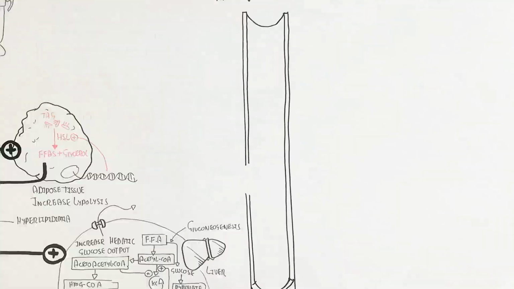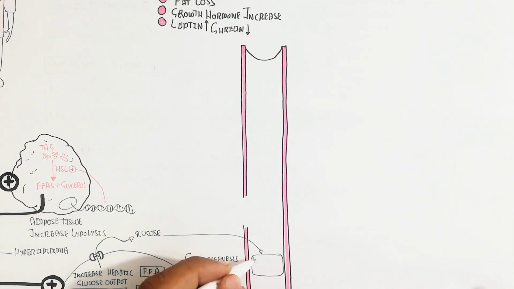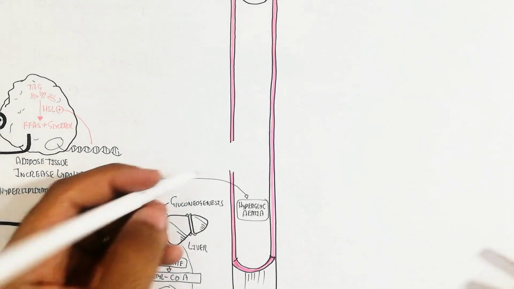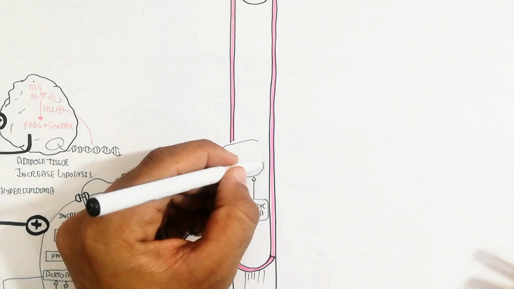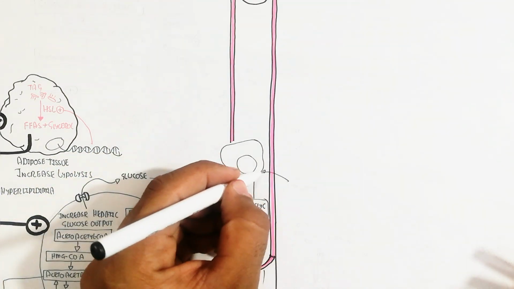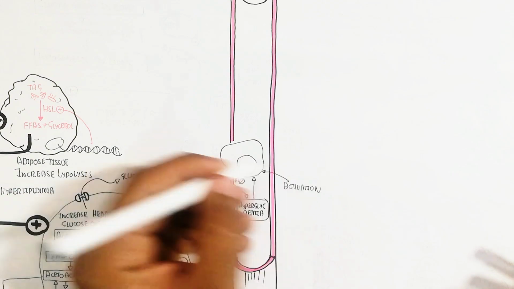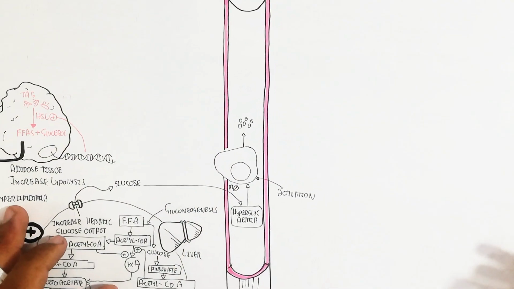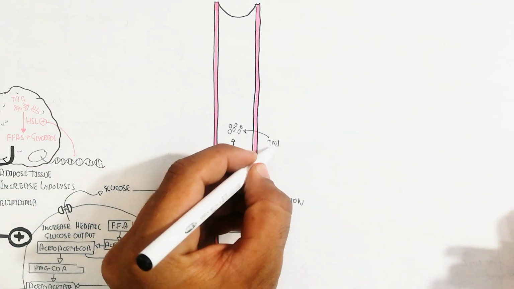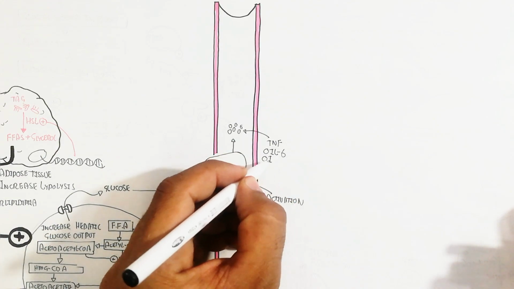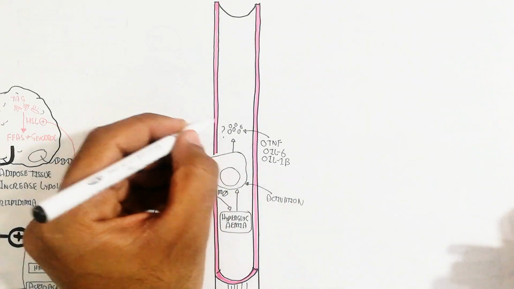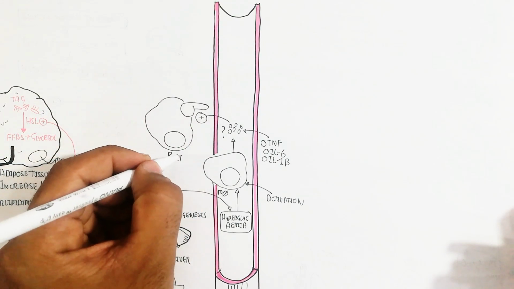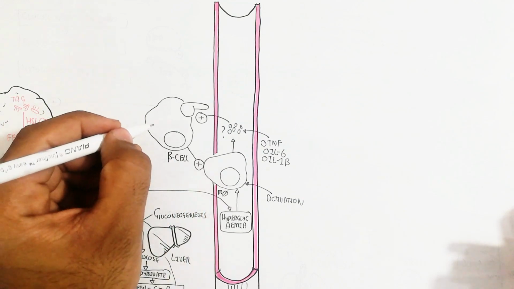Now let's understand when the increased hepatic glucose output enters the blood circulatory system, and in this way, hyperglycemia occurs. This hyperglycemia will lead to activation, also chronically, of macrophages. So hyperglycemia is very dangerous, so fasting will lower the glucose level. In this way, very important functional proteins will be produced. We will discuss that later on.